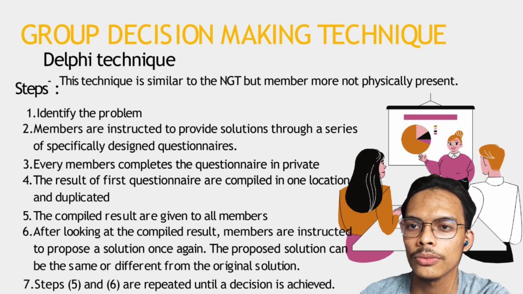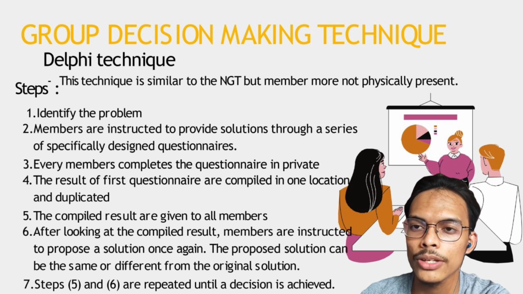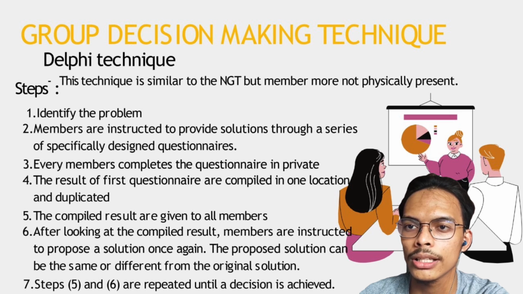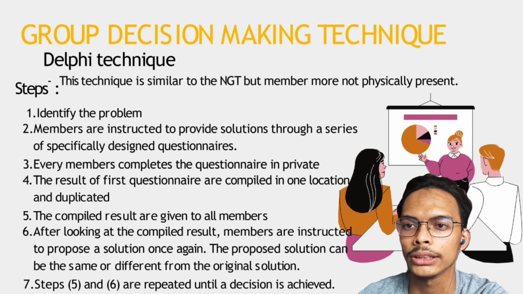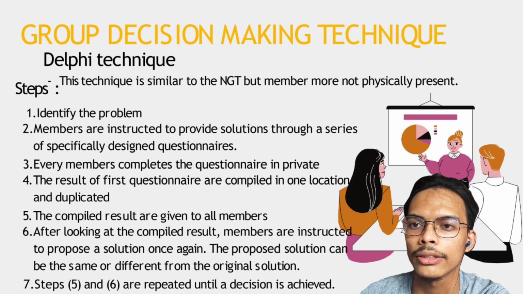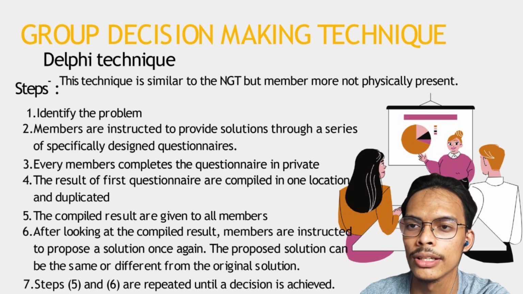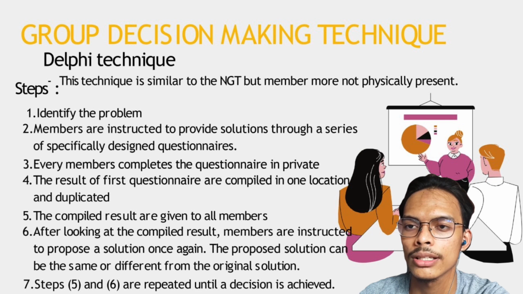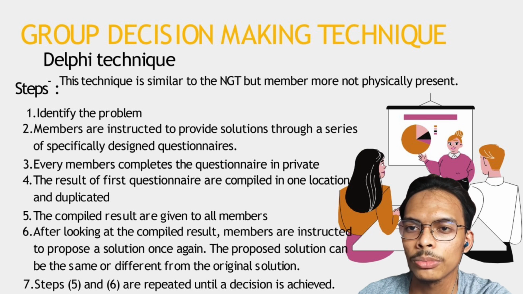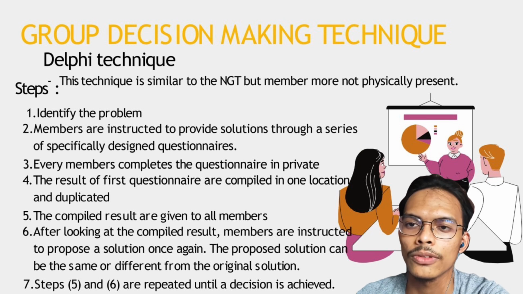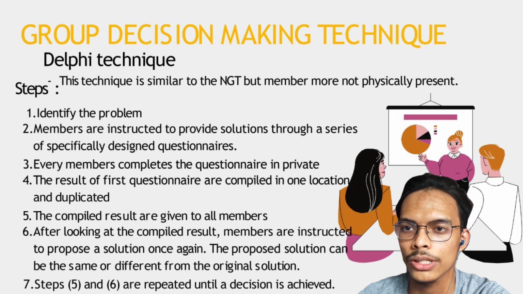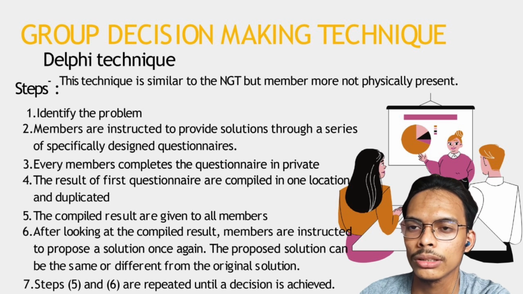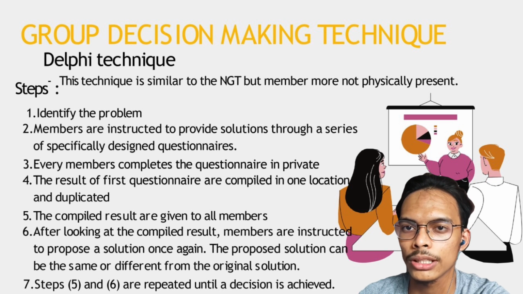The first step is we need to identify the problem. As we can see, Lazada here is in need to hire a new staff, but still lacks decision making about how they can hire the right candidate for the vacancy. So the next step is members are instructed to provide solutions through a series of specifically designed questionnaires. Our team will brainstorm to make a questionnaire to make the decision making more precise about the solution in this matter.